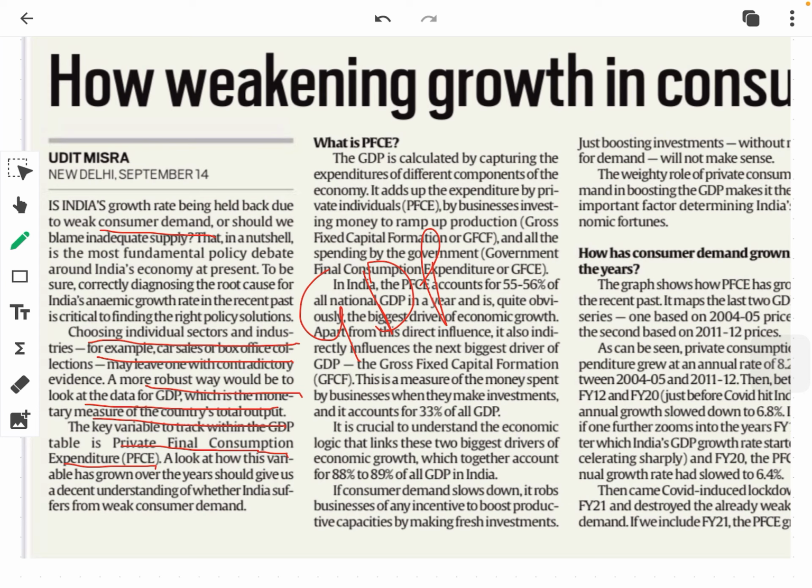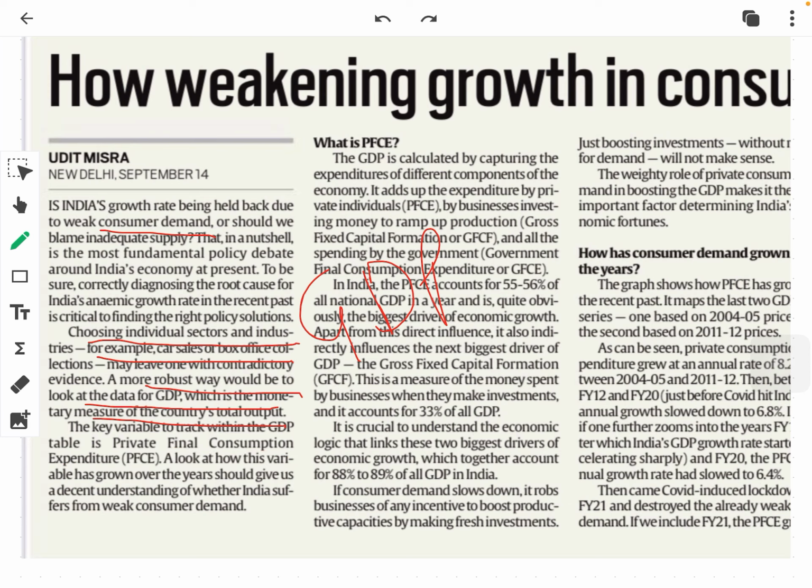Now, looking at how this variable has grown over the years should give us a decent understanding of whether India suffers from weak consumer demand. So our primary question and the premise of this article was whether there are supply side factors that are impacting India's economic growth, or there are some demand side factors, or the consumer demand, that is impacting India's economic growth.